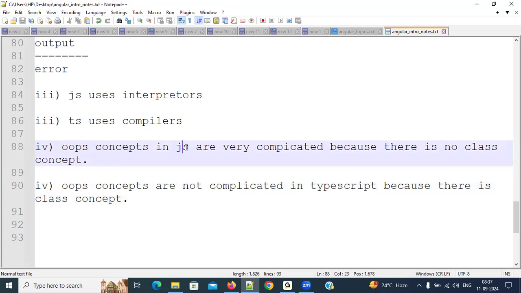So we need to write a function. Inside that function, again, we need to write some other function. To that function, we need to call some other function. In that function, we need to send so many things. So if you make any simple mistake in any single function, we'll get unnecessary issues. Why? Because we are calling functions inside functions like that. If we make a mistake at any single place, we'll get errors. So that's why OOPS concepts in JavaScript are very, very complicated. In TypeScript it is very easy.